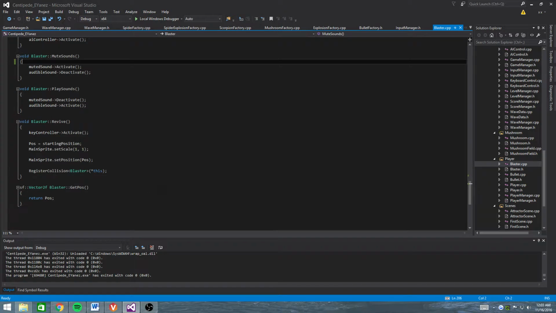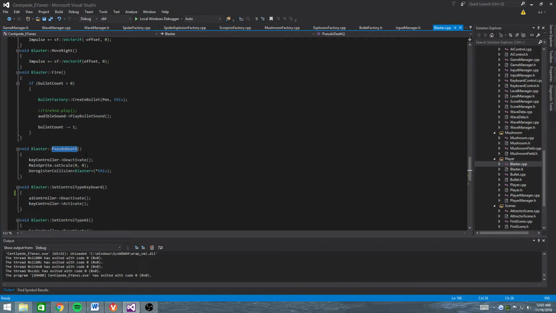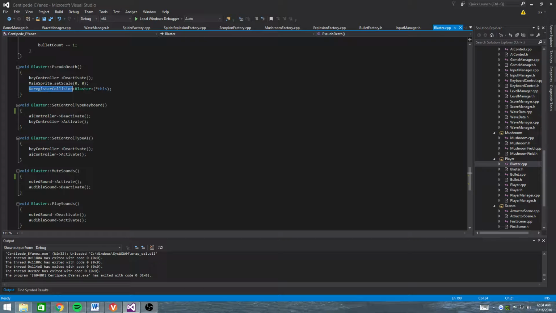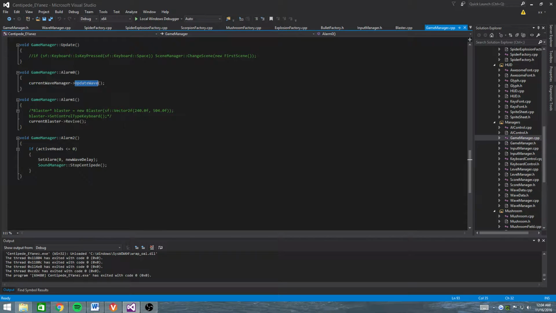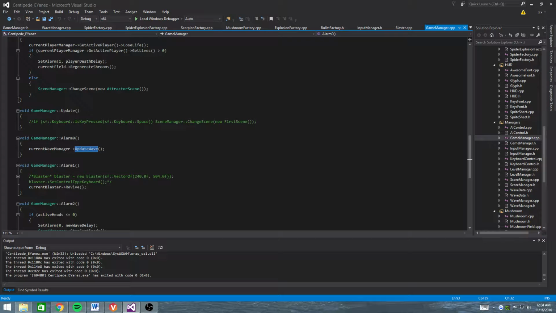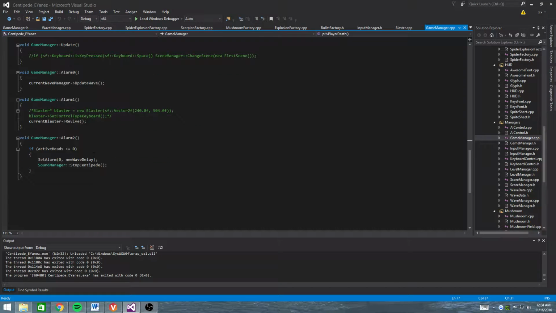My blaster has a pseudo death, so it's right here, pseudo death. It's a fake death where it just sets the scale to 0 so it's not visible, deactivates the keyboard, and deregisters the collision. And then again, this talks to the game manager. The game manager has an alarm that once the blaster is killed, as long as the player's lives are above 0, sets alarm 1 with the player death delay, and then alarm 1 just calls revive on the current blaster.